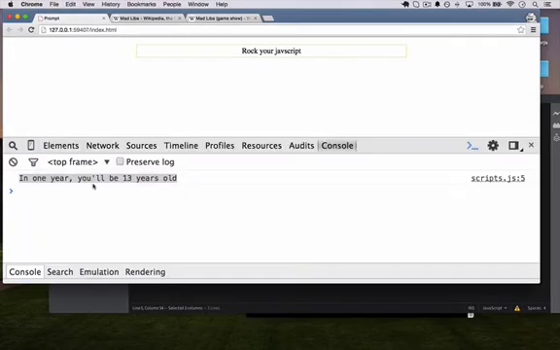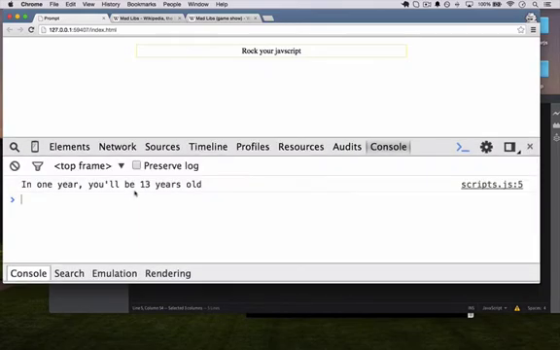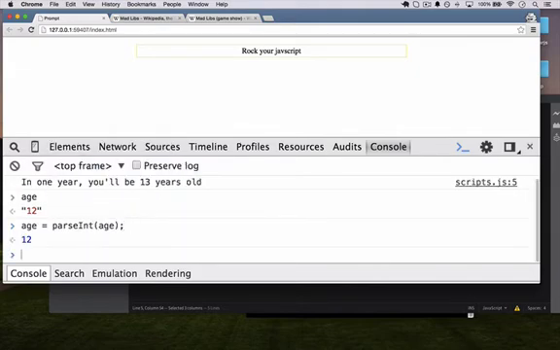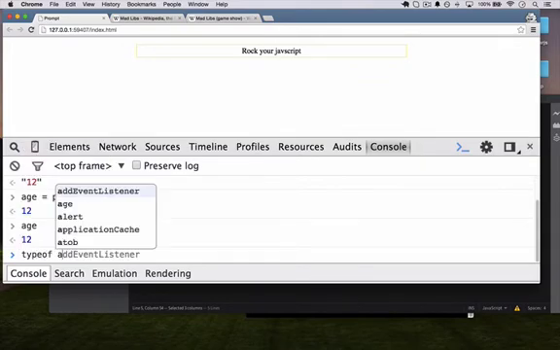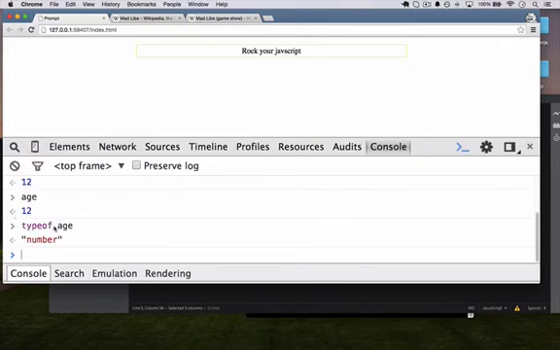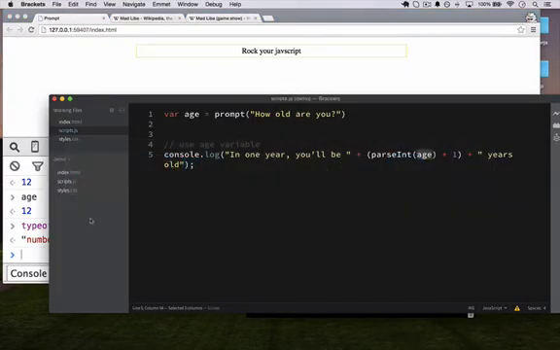Now let's continue playing a little bit longer in our console. Let's say our age is, right now, 12, and let's just reassign it. Notice our age is that. We can check its type using typeof, and that's a number. Let's see, what else can we do with numbers?